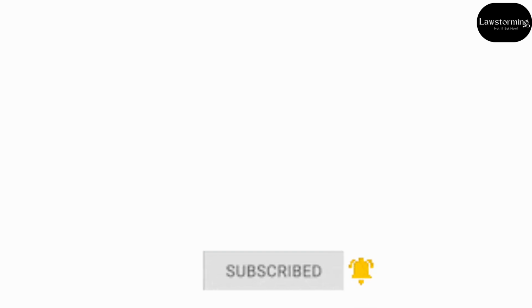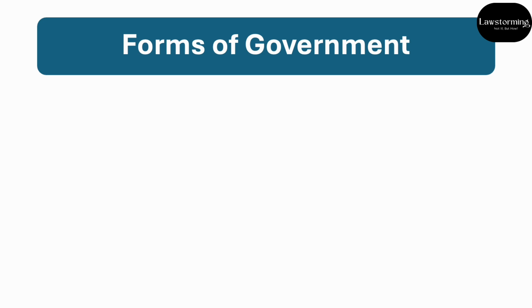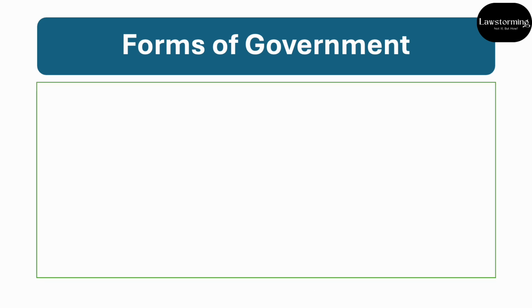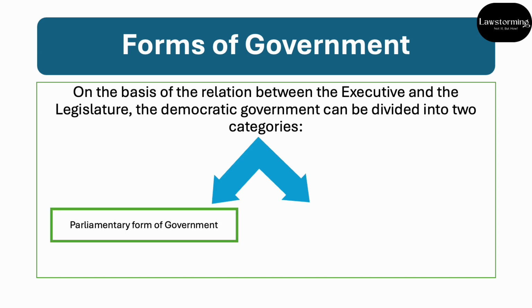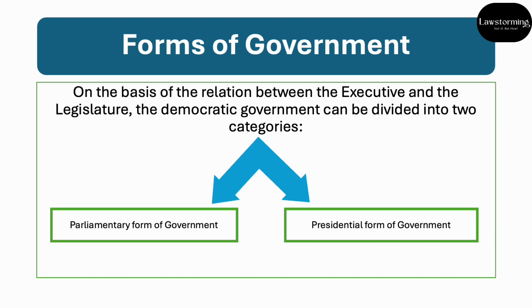So, if we talk about the forms of government on the basis of relationship between the executive and the legislature, जो democratic government है, it can be divided into two categories: parliamentary form of government and presidential form of government. अब अगर हम parliamentary form of government और presidential form of government के बीच में distinction की बात करें तो first distinction is with respect to the head of the government.